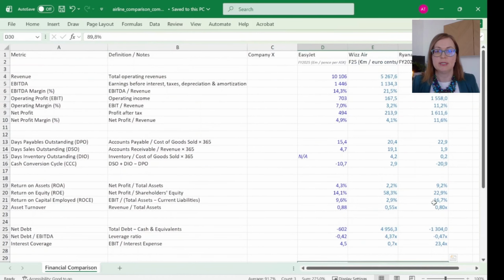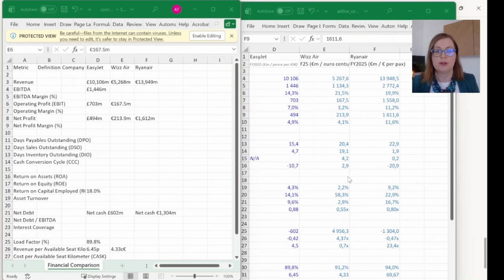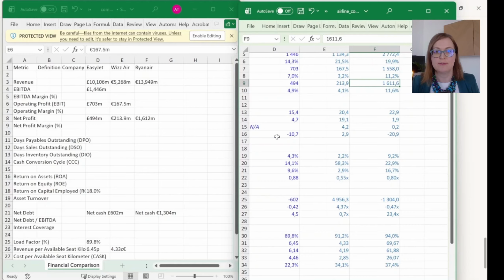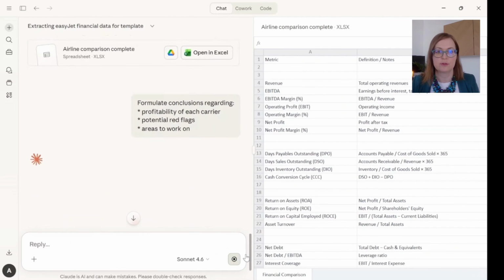So I see that Claude was very successful in terms of perusing hundreds of pages of annual reports. And I see the comparison, ChatGPT on the left, Claude on the right. So you see that the task performed was more successful for Claude.